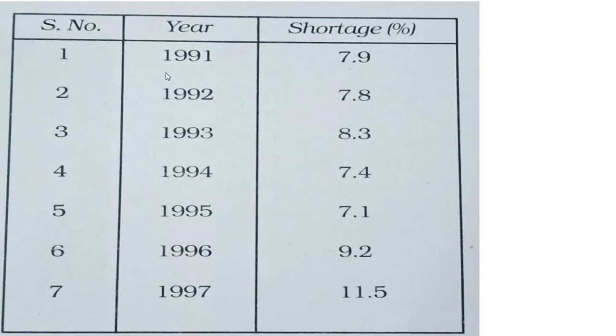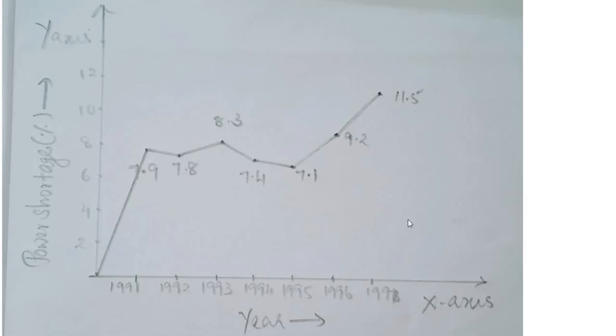This is the data given. 1991 the shortage was 7.9%, 92 7.8%, 93 8.3%, 94 is 7.4%, 95 7.1%, 96 9.2%, 97 11.5%. Let's draw the graph. Here in x-axis you have to write the year and in y-axis you have to write the power shortage. And you can mark the points based on the data.